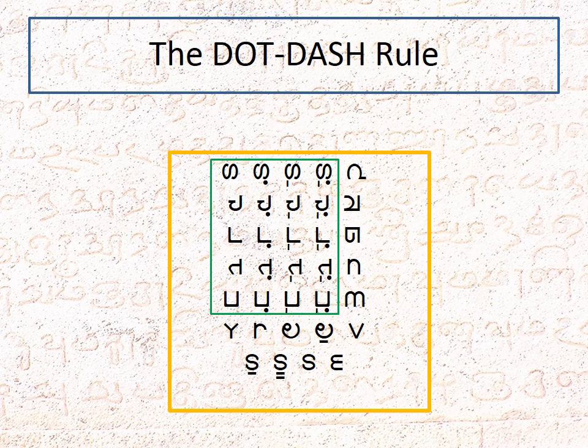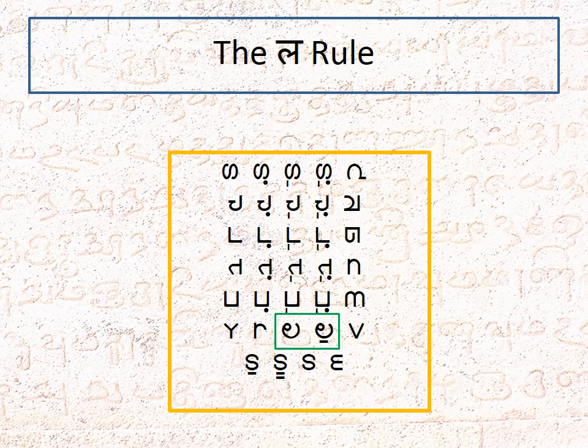Twenty consonants can be learned quite easily using this dot-dash rule. La and La form a series. You get the second La by placing a horizontal bar below the first. The Bharati character of Sa is simply the English letter S. Now Sa, Sha and Sha form a series. To get the second, place a horizontal bar below Sa. To get the third, place two horizontal bars below Sa.